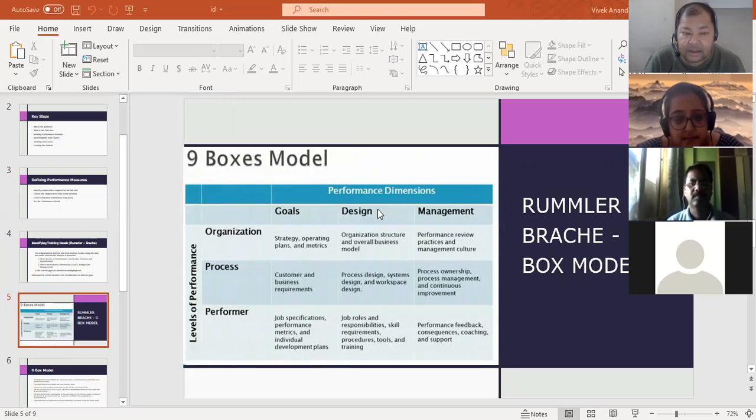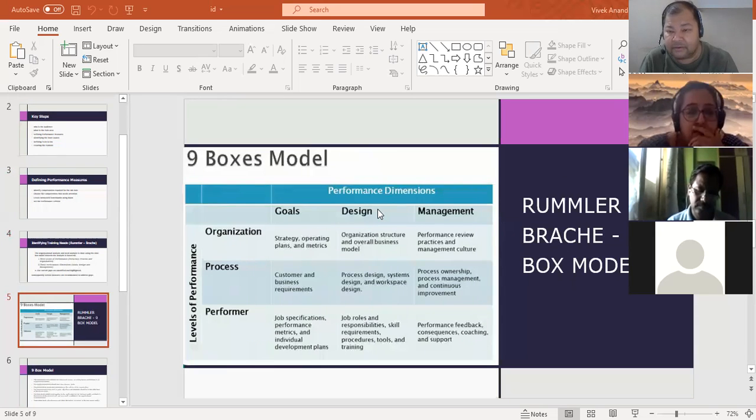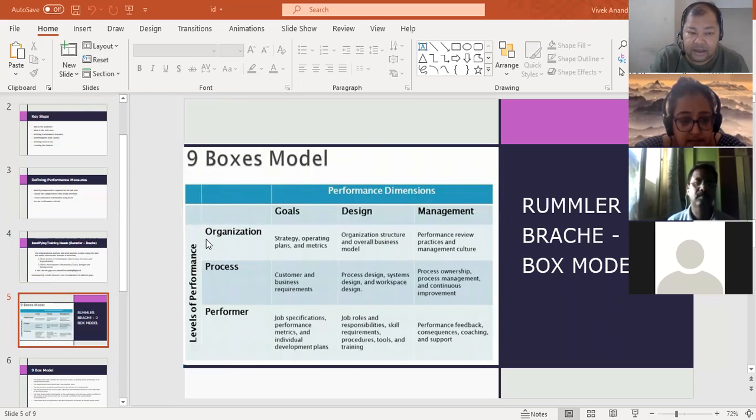This is that 9-box model or 9-box grid that we use. We have goals, designs, and management. We have organization, we have process, we have performer. So the level is organization.